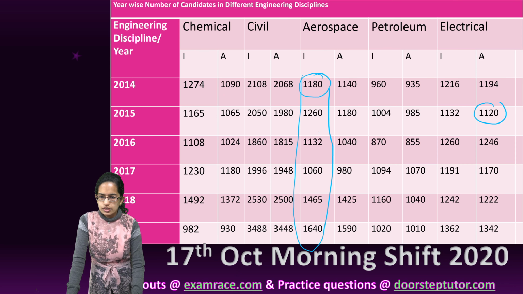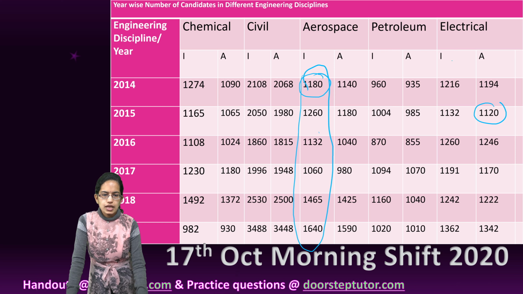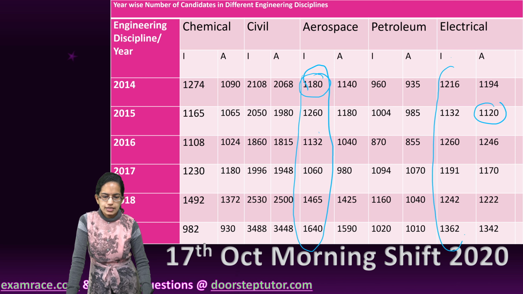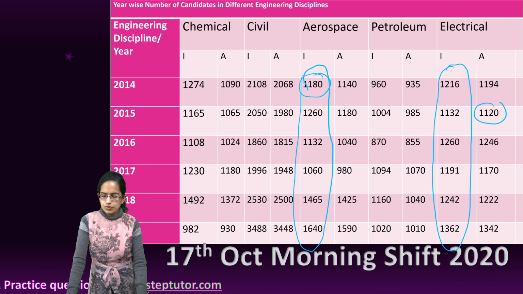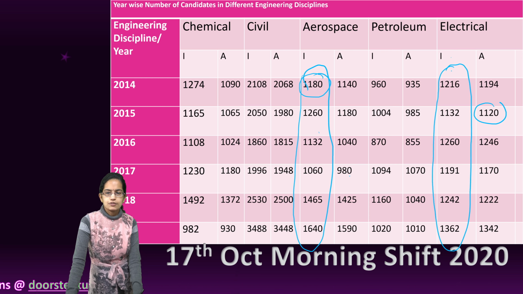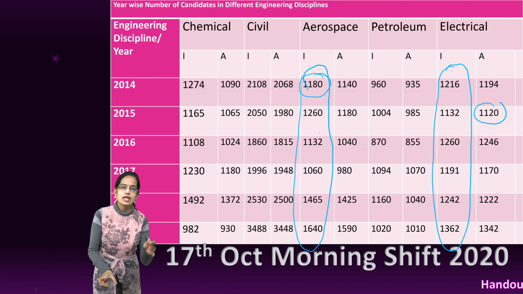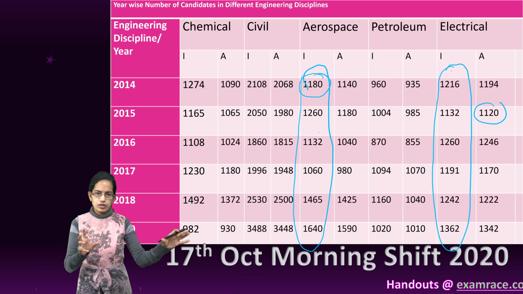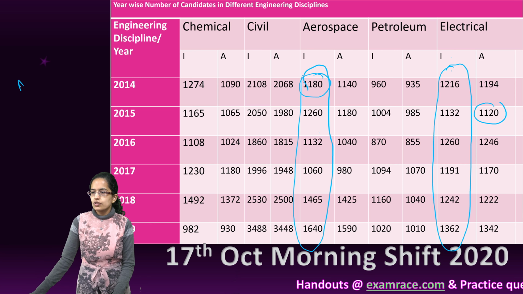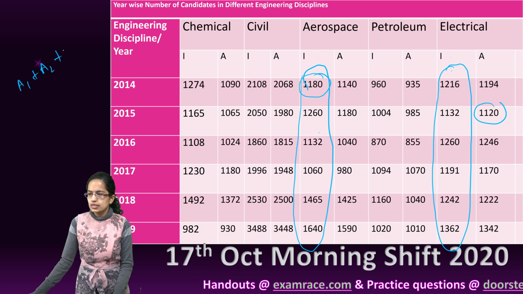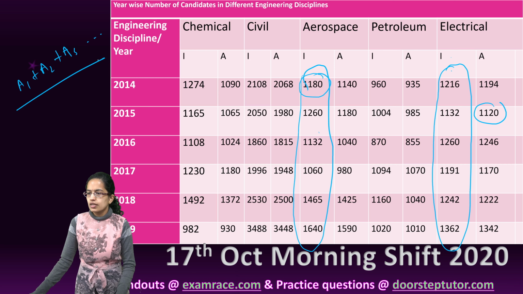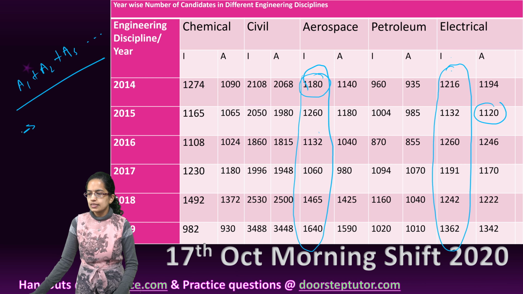I add up all these values, and from this I subtract the values of electrical engineering, and that gives me the difference of candidates. So across the years for aerospace and electrical, I add up all the values independently.